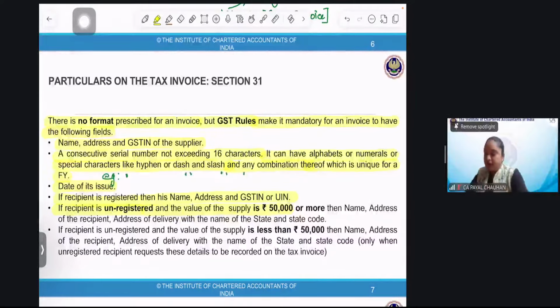Now, very important: if the recipient is unregistered, like you people are not registered, and the value of supply is 50,000 or more, the name, address of the recipient, address of the delivery with the name of the state, and the state code has to be mentioned. If I am purchasing a laptop for my personal purposes, I'm not registered, and the value of the laptop is 50,000 or more, then it is very important that my information is also mentioned in the invoice. And what are the information which will be mentioned? My name.